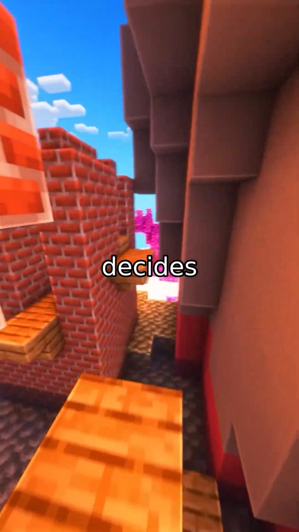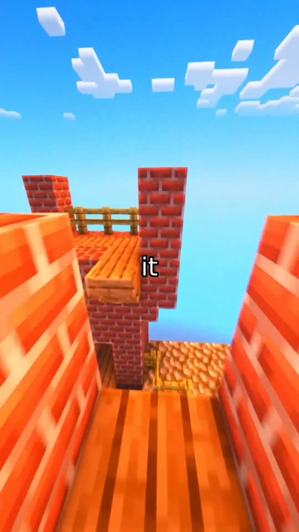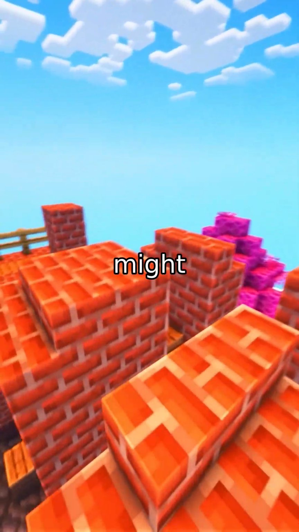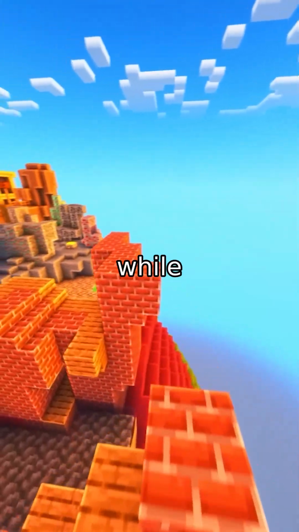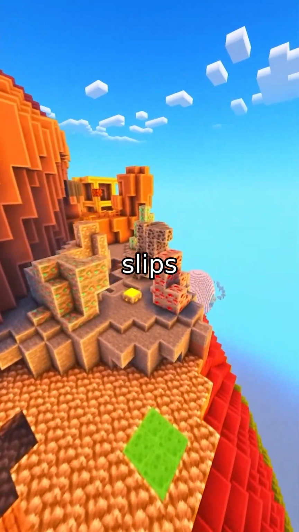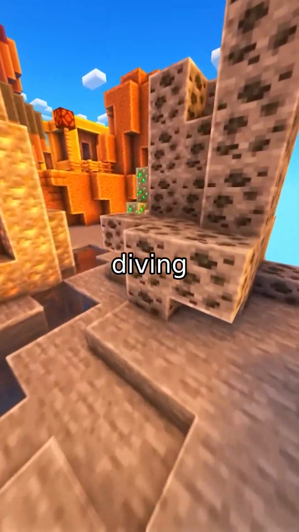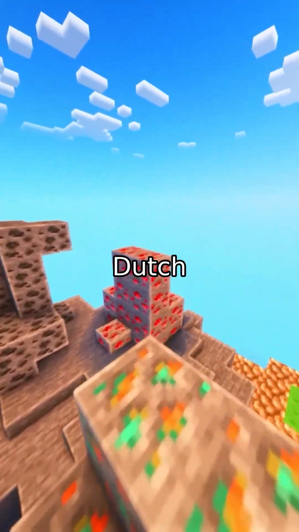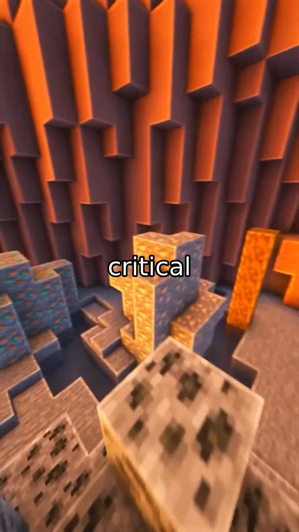Ever wondered how AI decides what qualifies as hate speech, and why it so often gets it completely wrong? Take this example. A slur targeting one group might trigger a 98% hate speech flag, while the exact same slur aimed at another group slips through the cracks. Today, we're diving into a groundbreaking study that's reshaping how AI detects bias, with a focus on the Dutch language. Let's unpack this critical work.